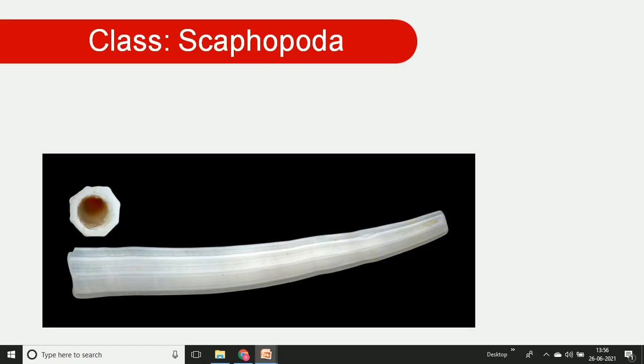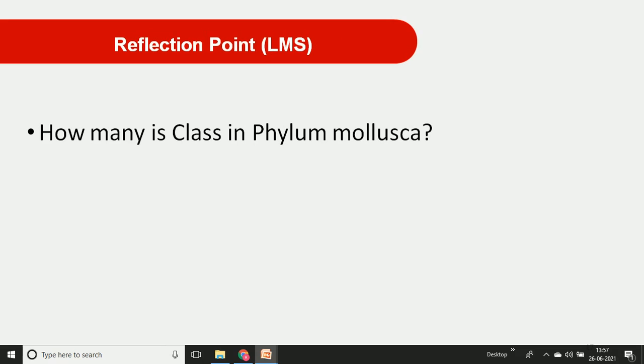We can look at the picture as an example of Dentalium. Dentalium has a horn-like, tusk-like shell, open at both ends. Inside this tusk-like tubular shell there is a worm-like soft-bodied animal, and it is bilaterally symmetrical. Okay, this is the basic information related to the class Scaphopoda.